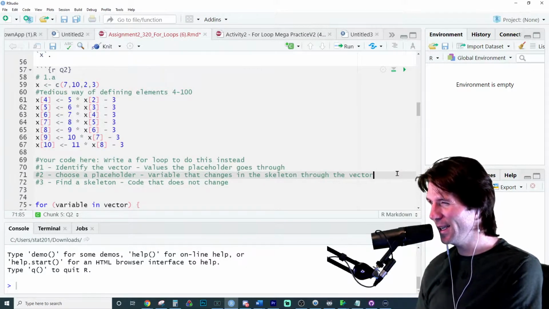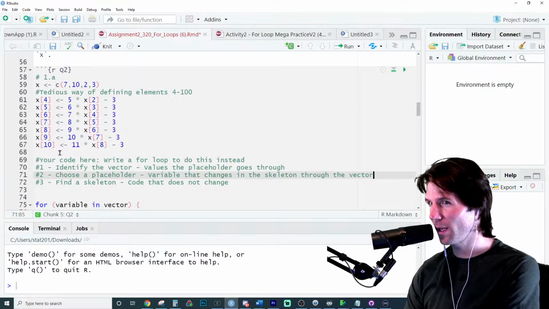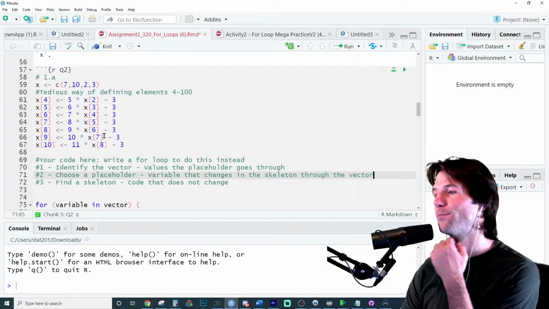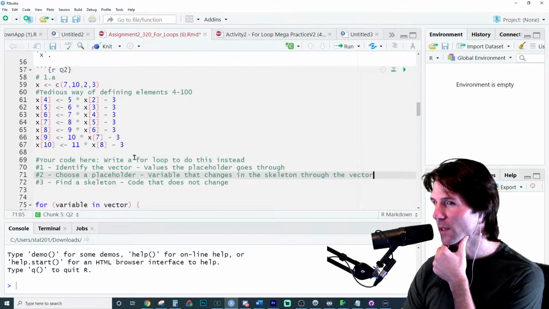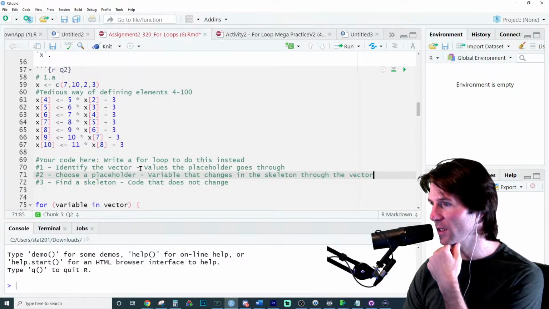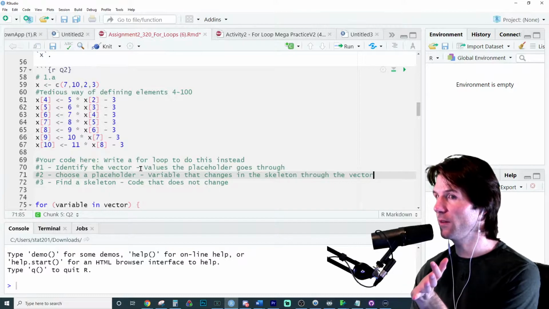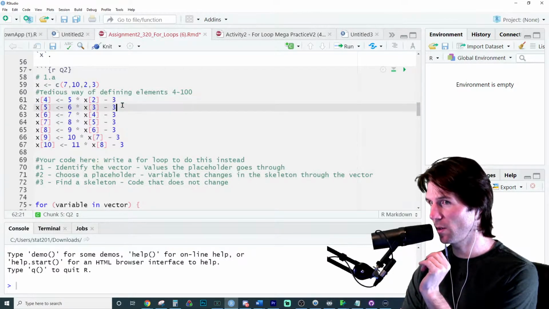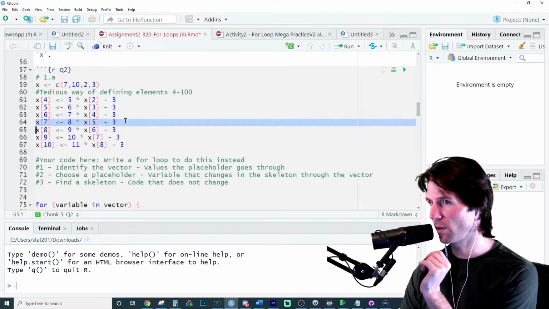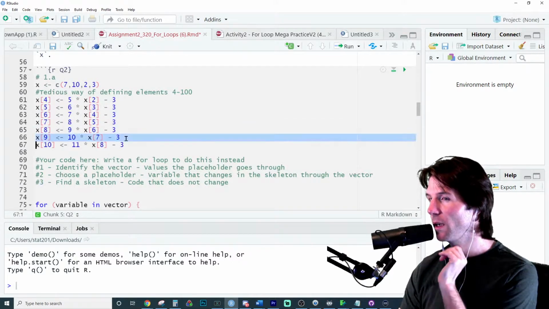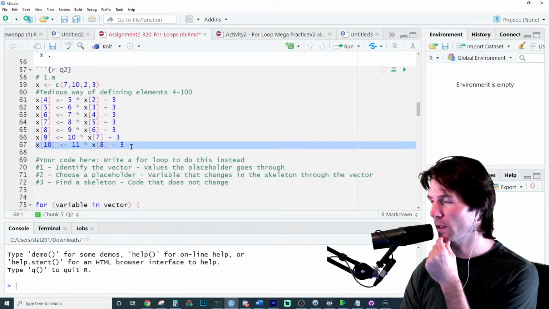So do you see anything up here? Maybe like a vector or something? Can you identify any of these components? I think the vector is the easiest thing to see. Do you see a vector we could go through? The vector is kind of each time the code runs, because here's a code, here's a code, here's a code. There's a few different vectors we could go through.